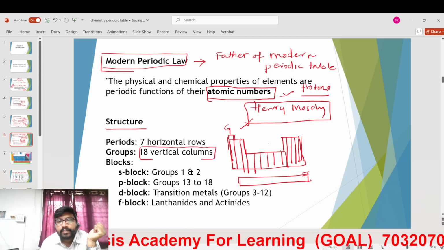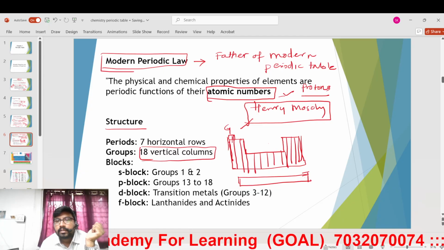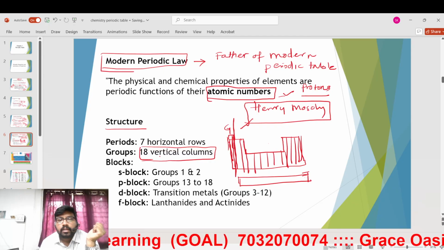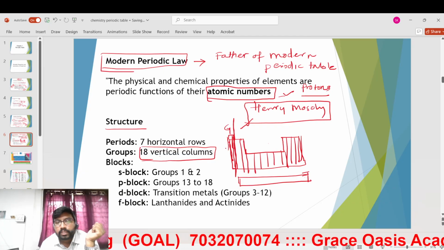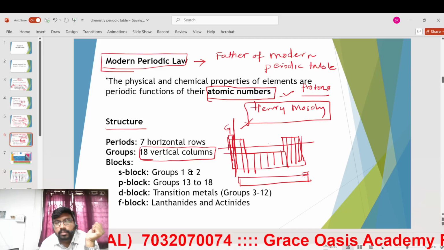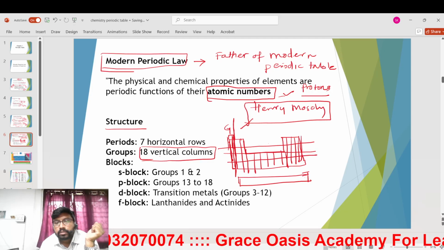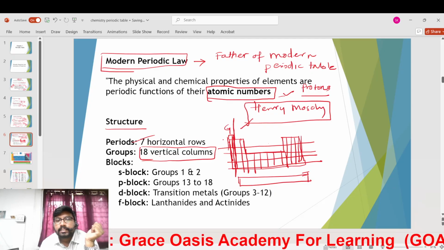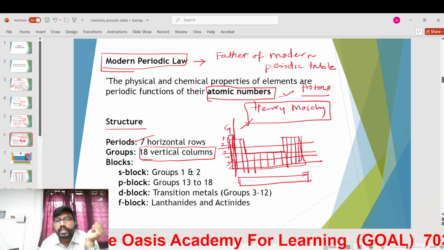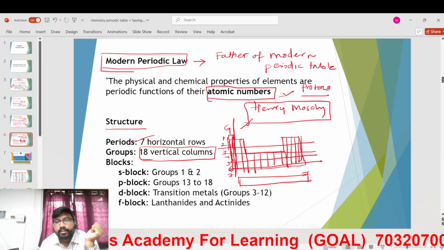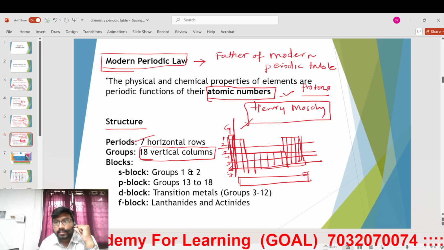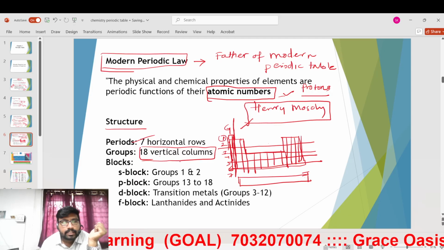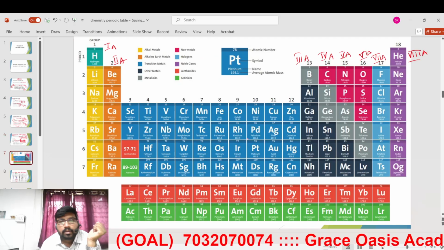He called the vertical columns groups, whereas the horizontal rows he called periods. There are 7 periods, 1 2 3 4 5 6 7.